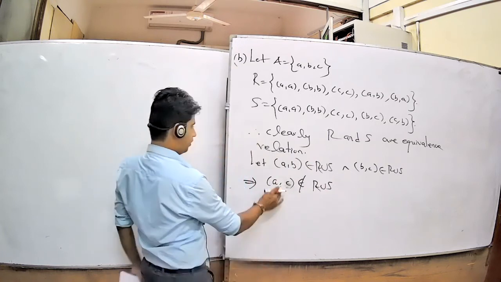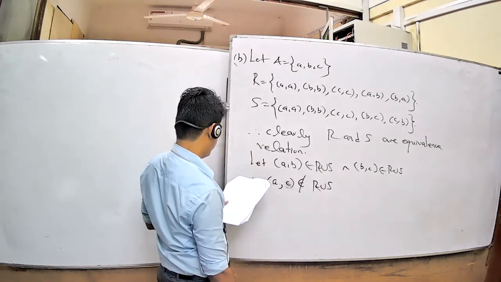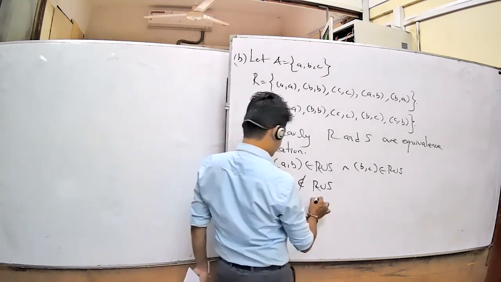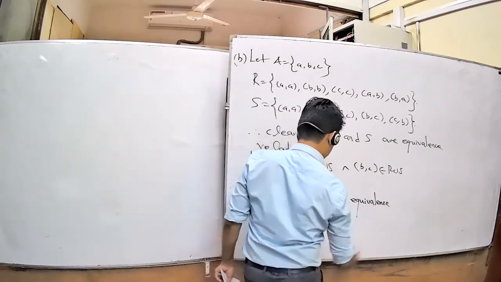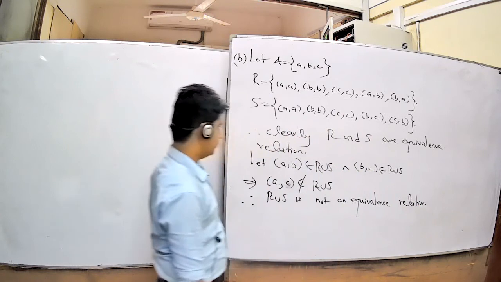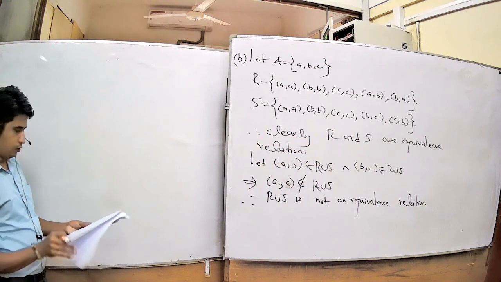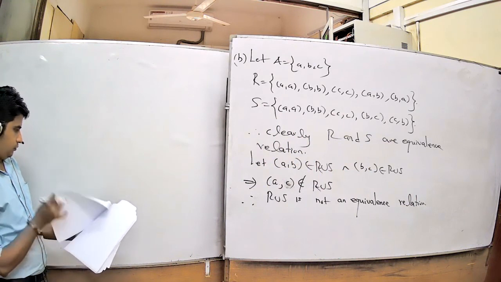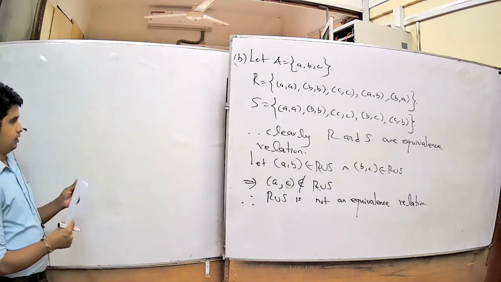Therefore, (A, C) is not an element of R union S. Therefore, R union S is not an equivalence relation.